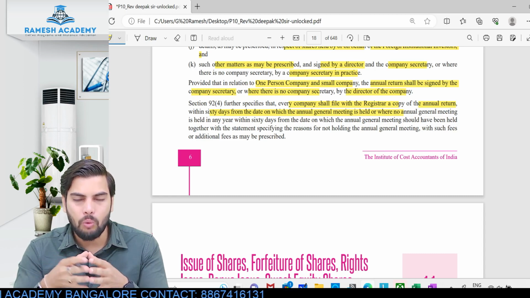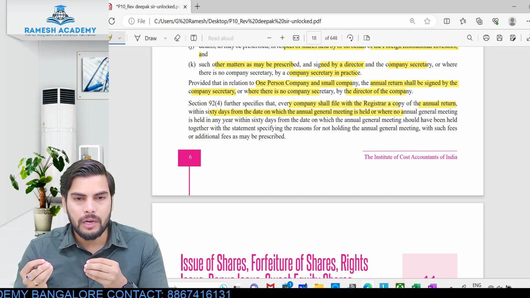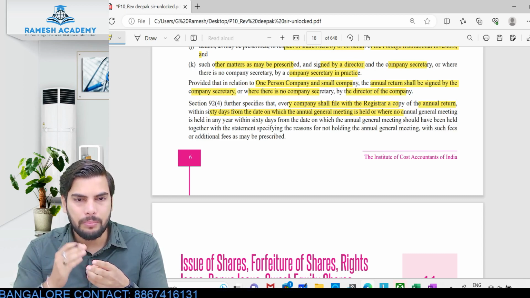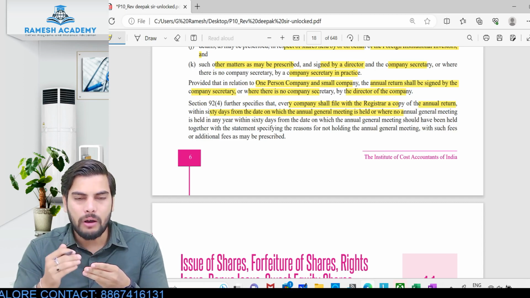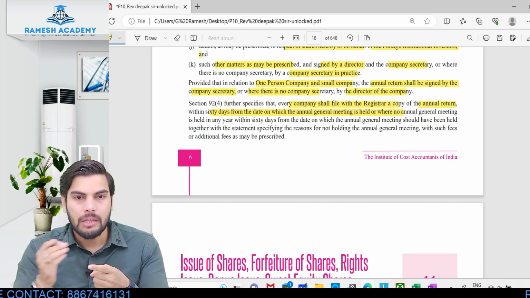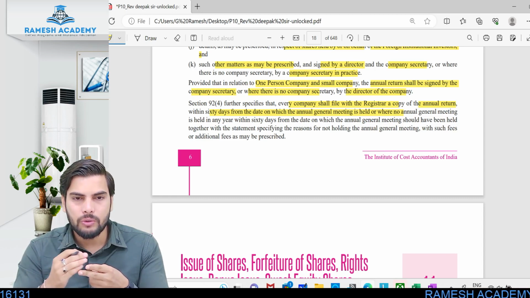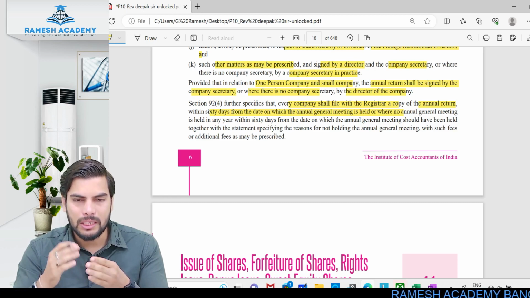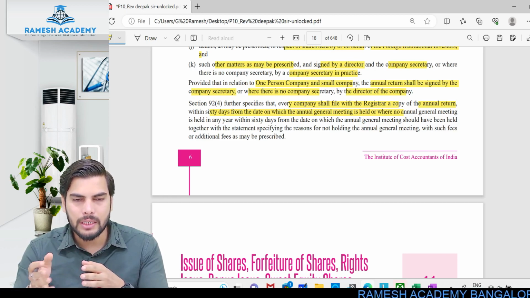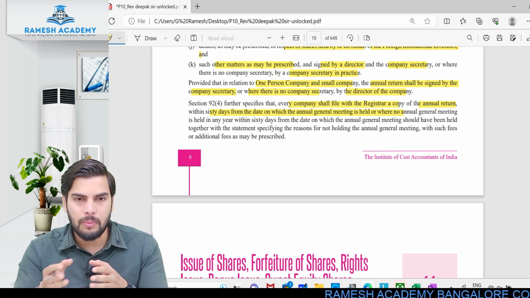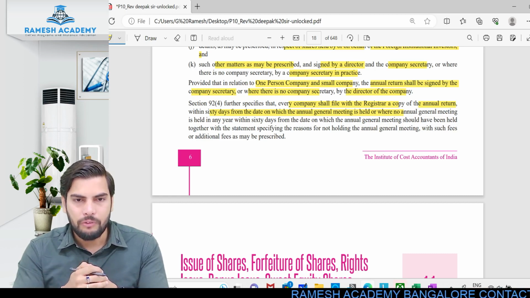What information will it contain? Information relating to the company, like the name of the company, the principal place of business, whether it has any subsidiary or associate companies, details relating to the number of shares and debentures, any changes in the shareholding pattern, details relating to shareholders, debenture holders, promoters and directors, and any changes with respect to promoters or directors during the financial year.